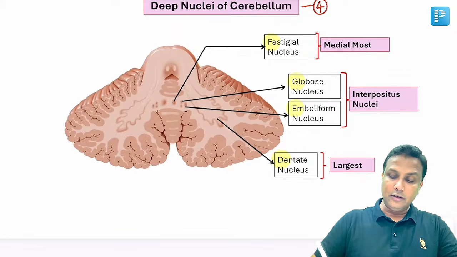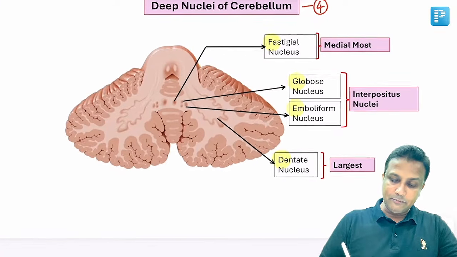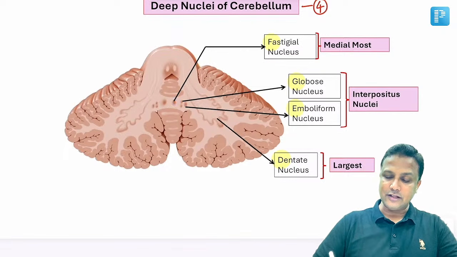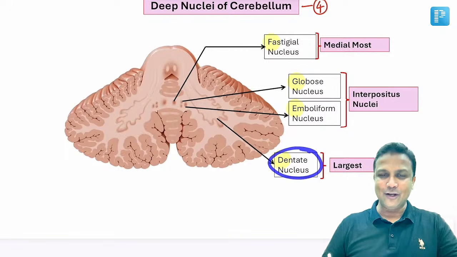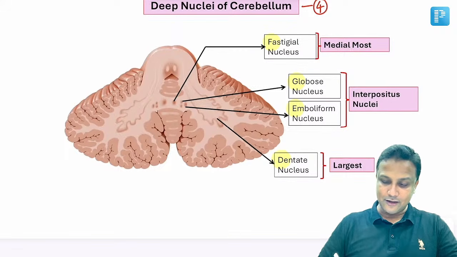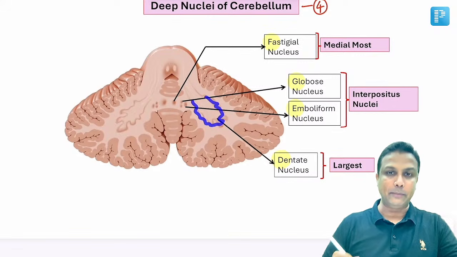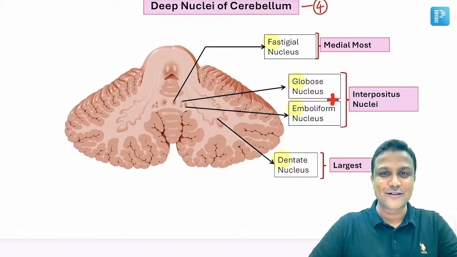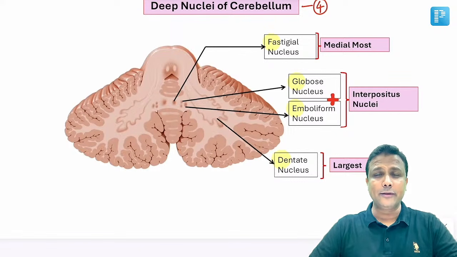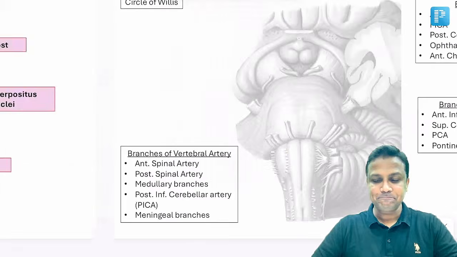You've got to remember the order. You can clearly see the medial-most nucleus will be the fastigial nucleus. The lateral-most nucleus will be the dentate nucleus, and in fact it is the largest one. It has a crumpled paper bag shape. And sometimes the emboliform and globose are combined together, and together they are nothing but your interpositus nucleus. Perfectly done. All the points have been revised here, sir.